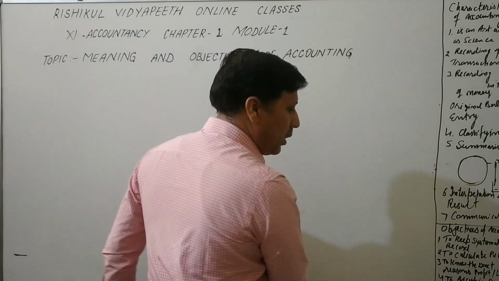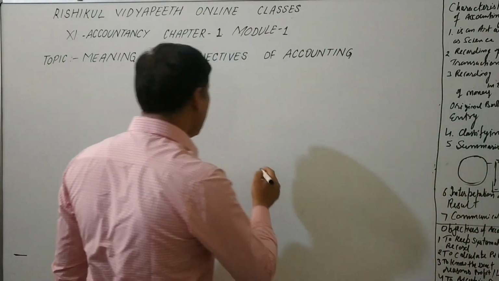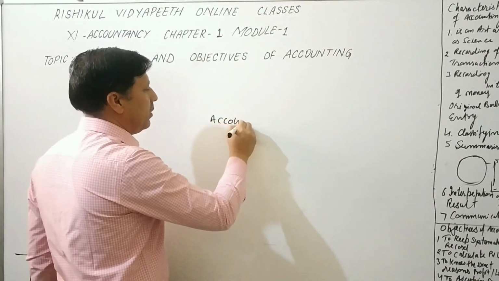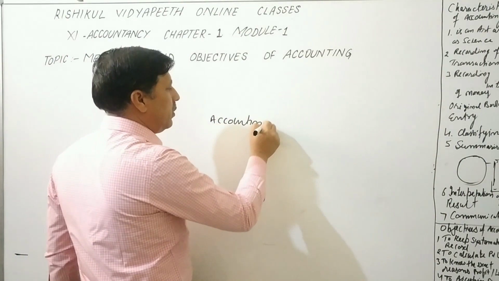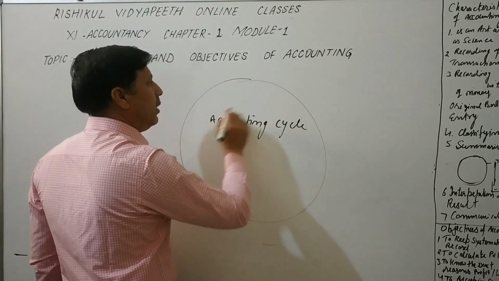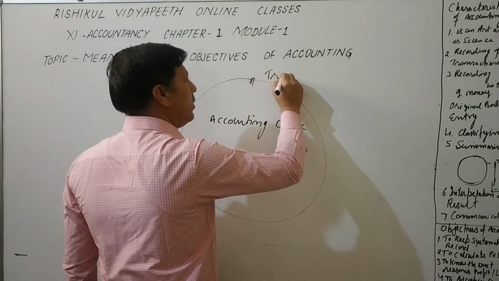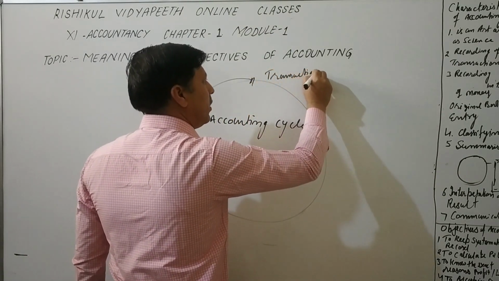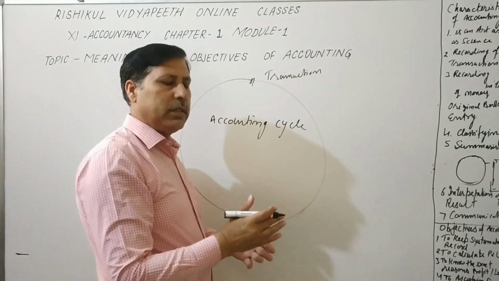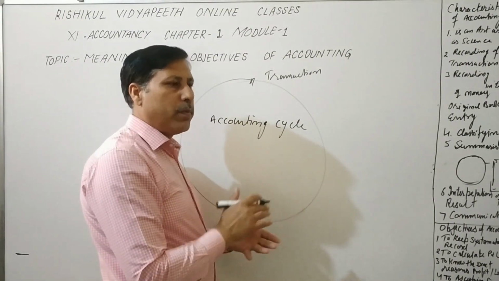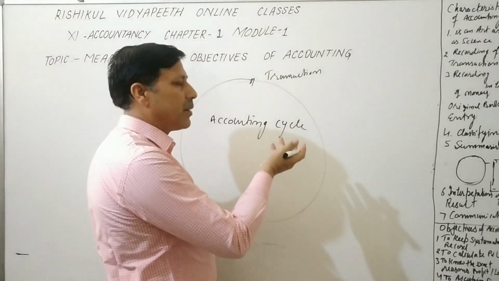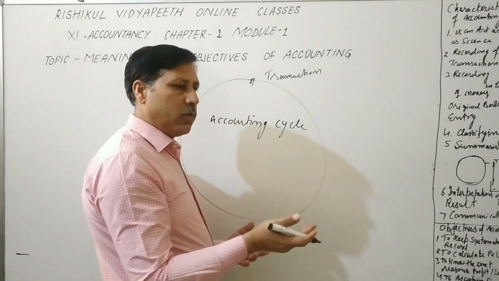Now, I want to tell you the accounting cycle of the business. What is the accounting cycle? This is the cycle. Here, transaction means give and take, events. Whatever happens in the business that is of a financial nature, in terms of money, that is a transaction. For example, we invest money in the business, that is a transaction. We purchase some goods, it is a transaction.